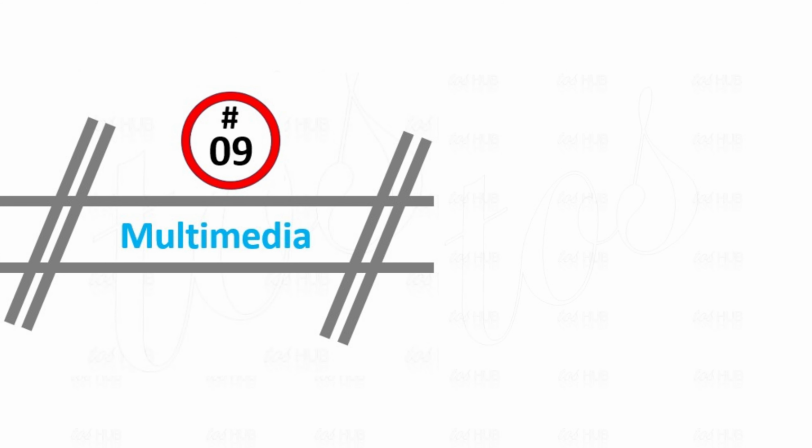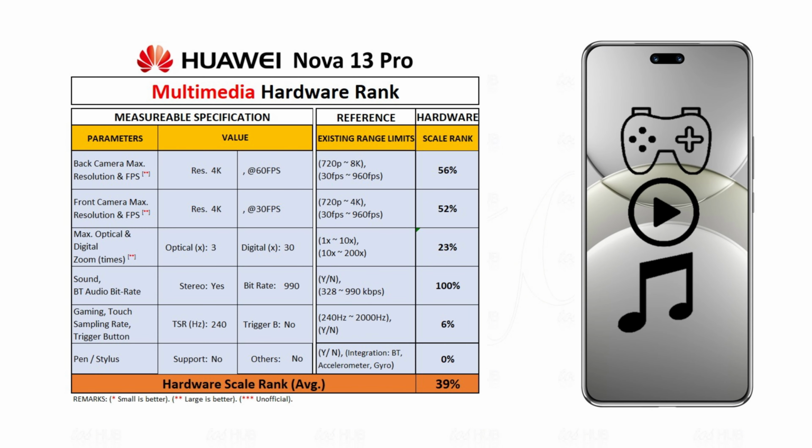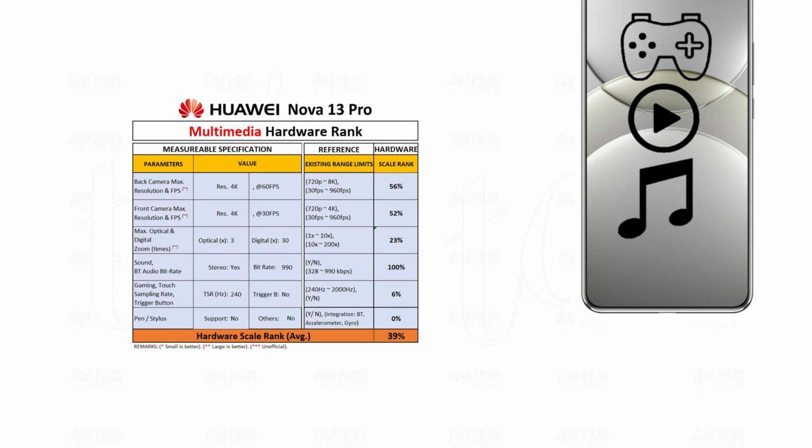Ninth category is about multimedia. Huawei Nova 13 Pro multimedia hardware rank bases on 6 parameters. It includes photo, video, music, gaming, and other multimedia features. By comparing the multimedia specification with available smartphones, the score rank stands at 39% scale.